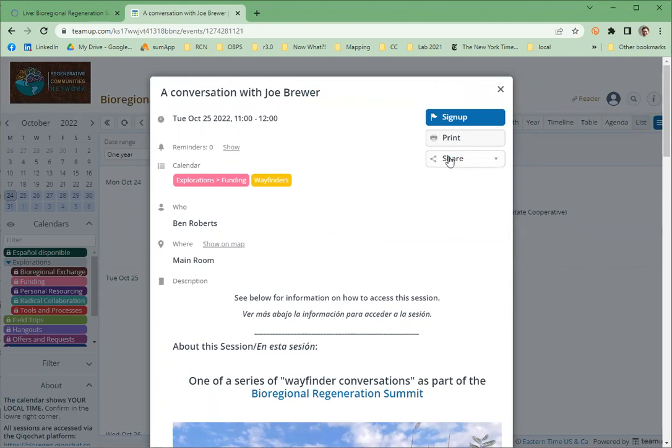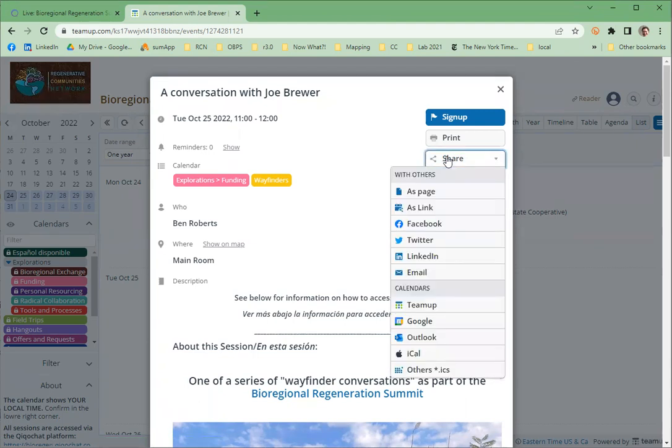In any case, all of them have this share button. And when you click there, you'll see calendars and you can select the option that's appropriate to you and add this single event to your own calendar that way. You can also create a link to an event as a page, which is nice for sharing it with others.